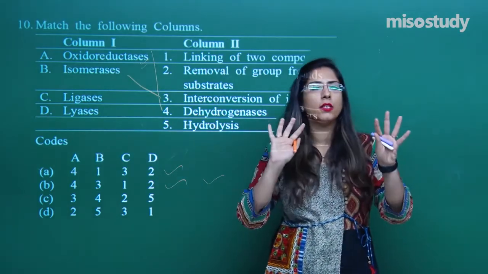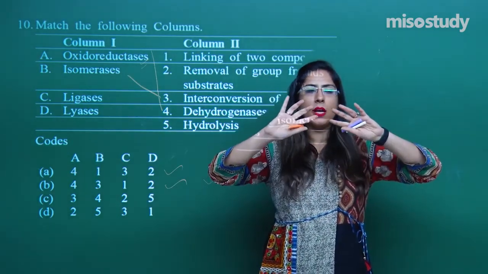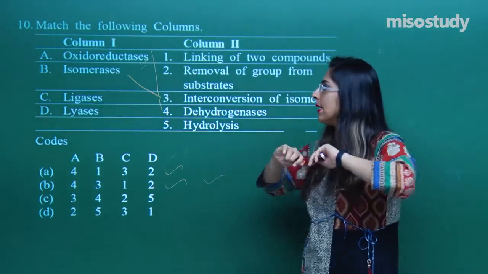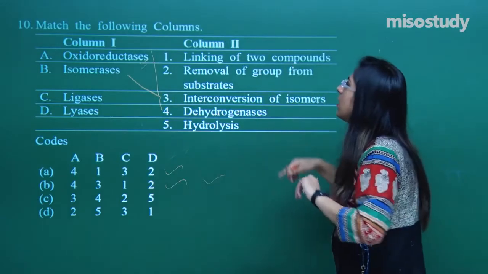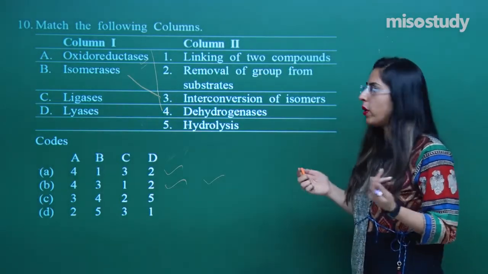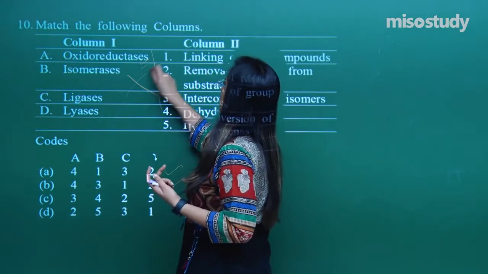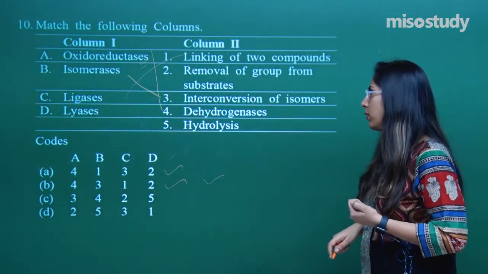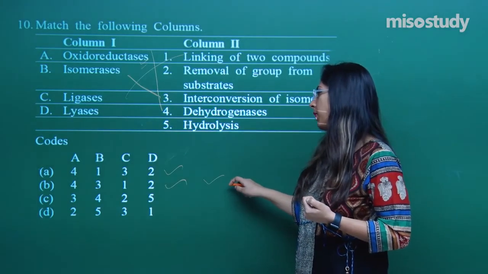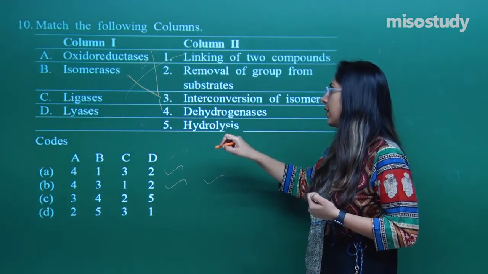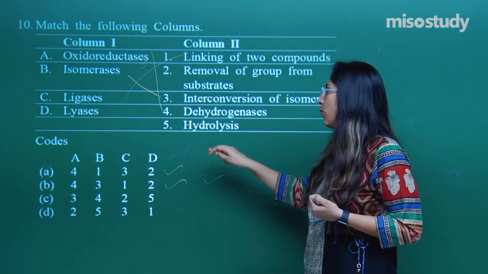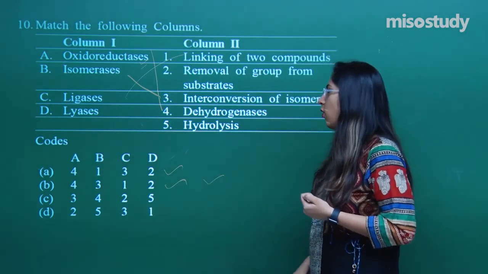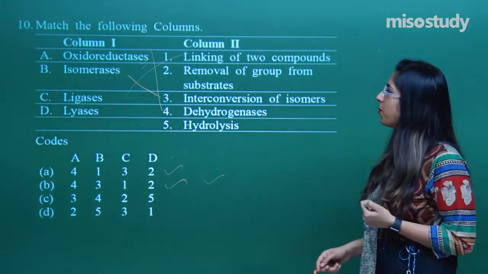Ligase. Ligase means joining these two. That means these are those enzymes which are helpful in joining the two structures. Ligases, that means which help in the linking of two compounds, joining, linking, etc. Right, joining and the linking. So the correct option is option number B. For the first one, the fourth is correct. For the B, the 3 is correct. For the C, we have the first option correct, and for the D, we have the second option correct. Let's look at for the D second option.